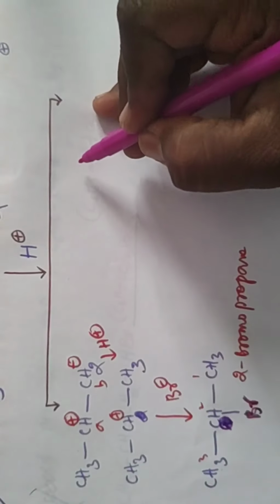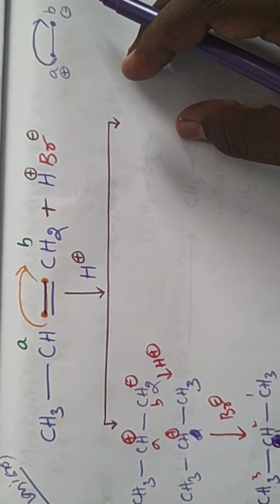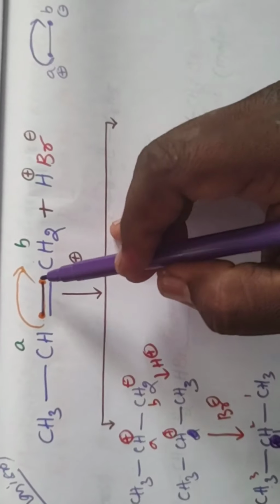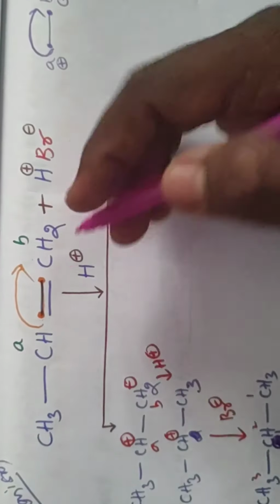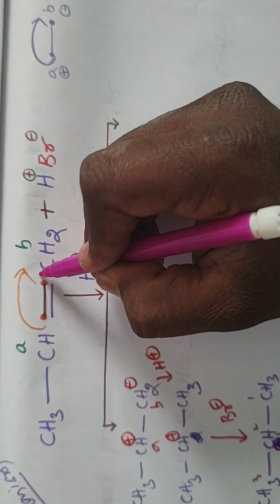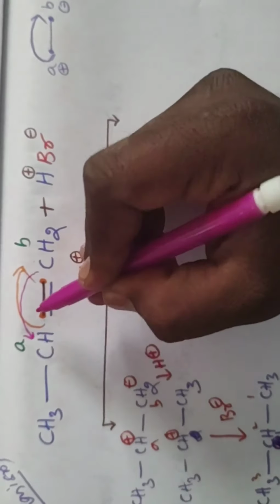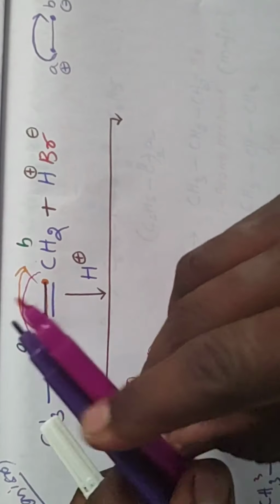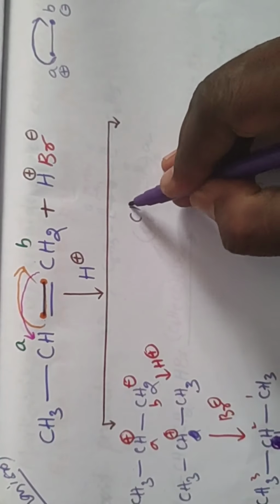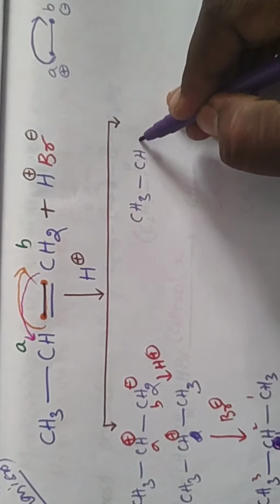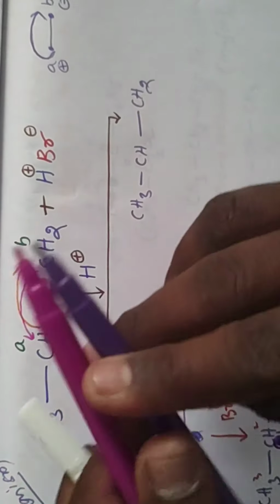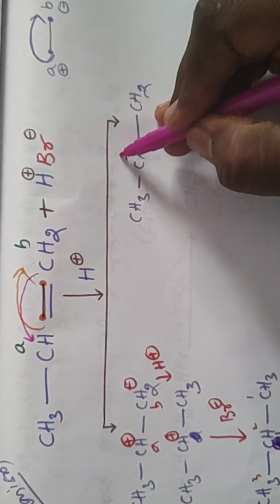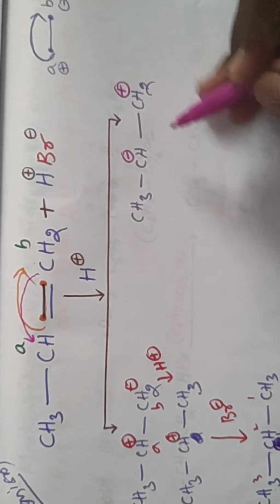And next one, same as before. If the bond is shifted, these electrons are shifted onto the A carbon, so we get the positive charge in this one and a negative charge in this position. CH3, CH, single bond, CH2, we get a negative charge in this carbon and a positive charge in this carbon.